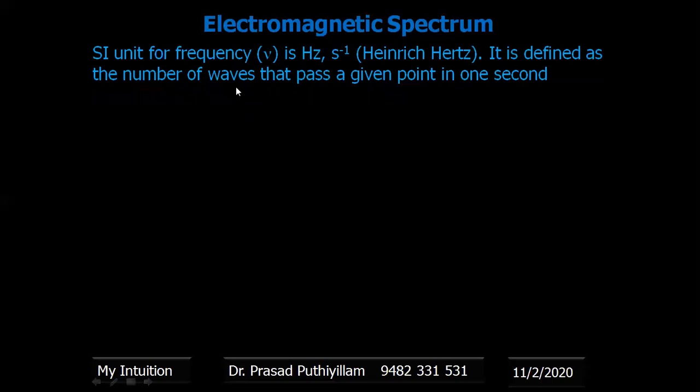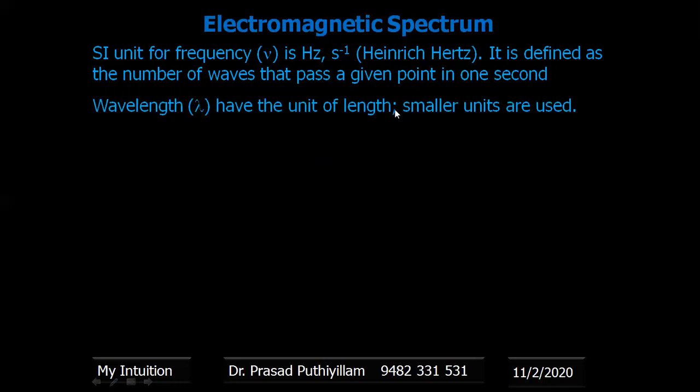The SI unit of frequency, nu, is hertz. That is the name of the scientist whose contributions are recognized by giving the SI unit of frequency as hertz, or actually it is per second. It is defined as the number of waves that pass a given point in 1 second. That means in 1 second, how many waves will pass a given point. That is known as the hertz. The SI unit of wavelength is the unit of length, so meter. Or since the radio electromagnetic spectrum has smaller lengths, we can use smaller units also.